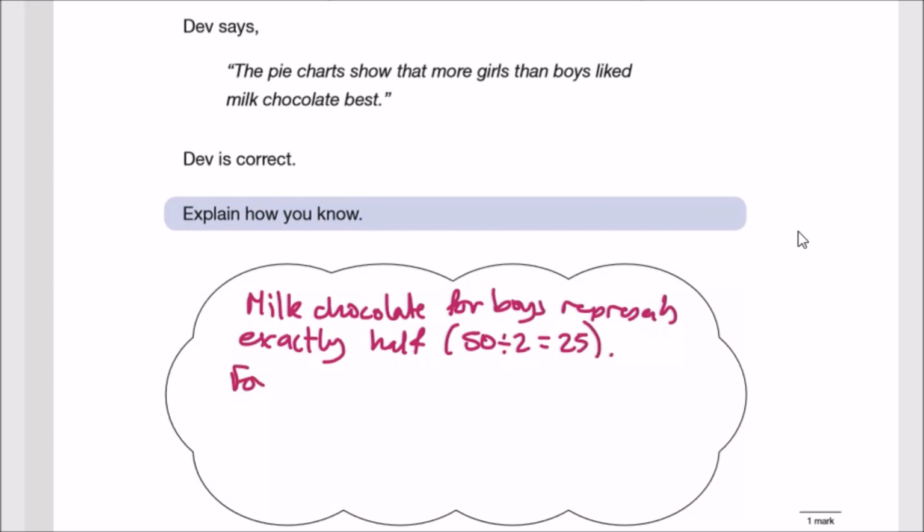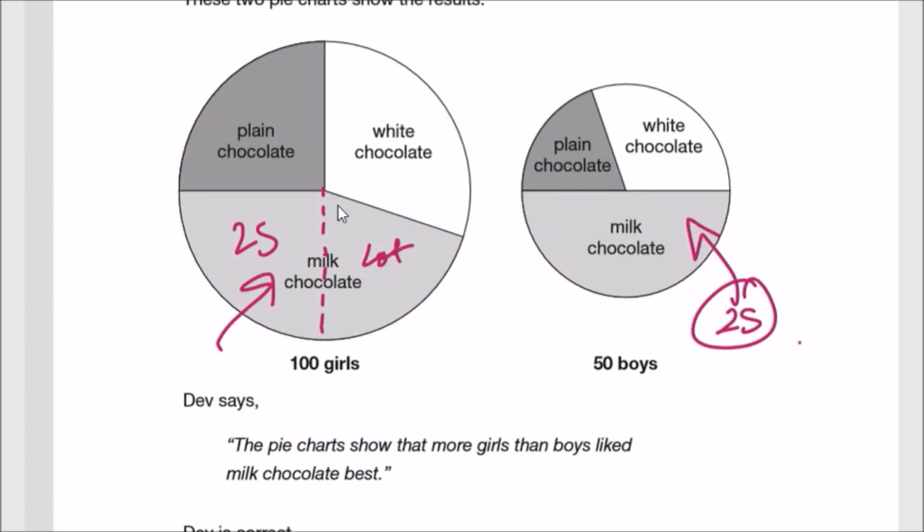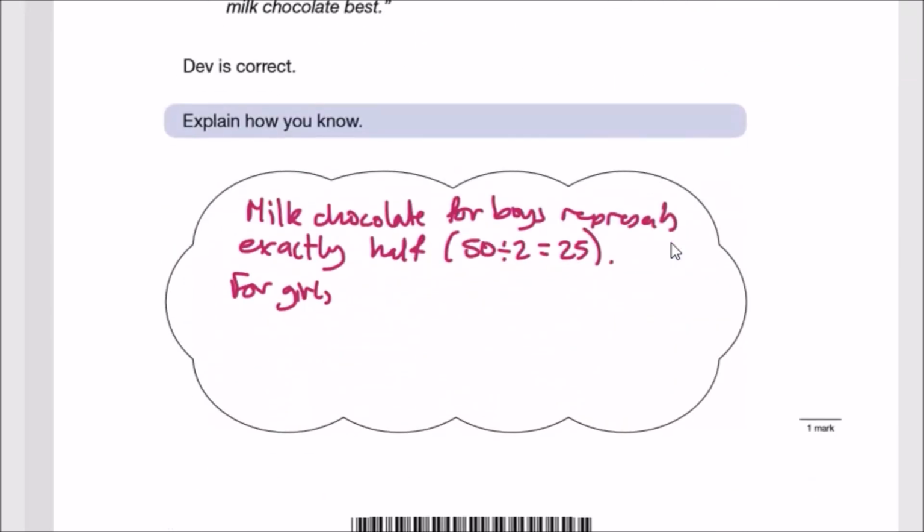For girls, just under half, like milk chocolate.